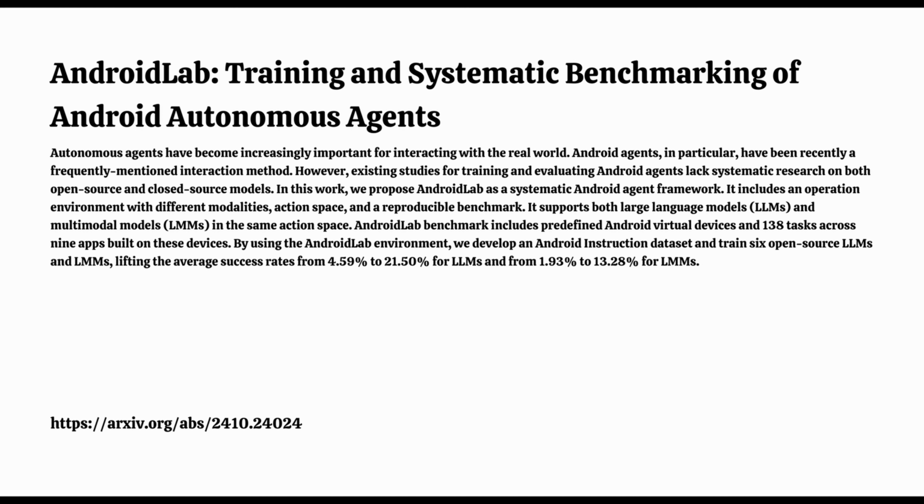Well, actually, there is one thing. It turns out that the size of the virtual phone screen actually affected how well the AI agents did. Wait, how could screen size matter to an AI? Yeah, it seems strange, right? But the researchers found that the agents did best on screens that were kind of the size of a typical smartphone. When they tried smaller screens, the AI had to do a lot more scrolling around, which I guess made it harder to find things. And then when they used larger screens, especially in landscape mode, it kind of messed things up because the layout of all the elements was different.